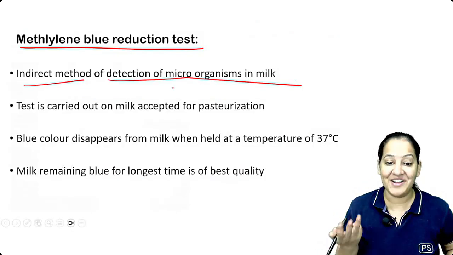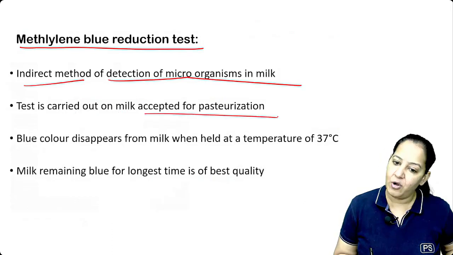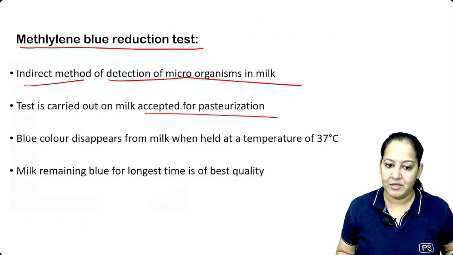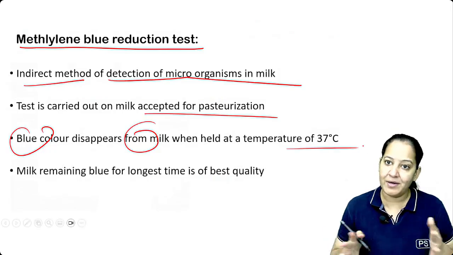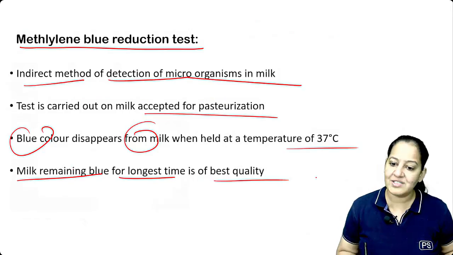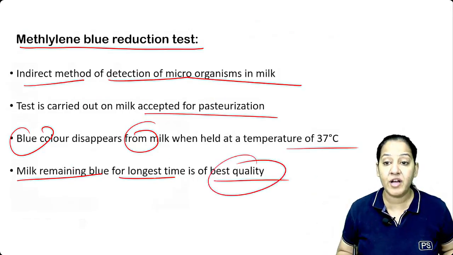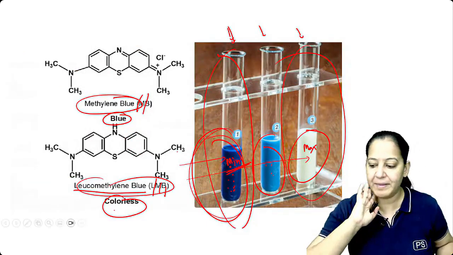The milk contains bacteria. How much? This test is carried out on the milk accepted for pasteurization. The blue color disappears from the milk when held at a temperature of 37. So the blue color keeps on disappearing. The milk that remains blue for the longest time is the best quality. Which milk is of best quality? Which is of longest time blue. The blue remains as blue only. It is not becoming colorless.